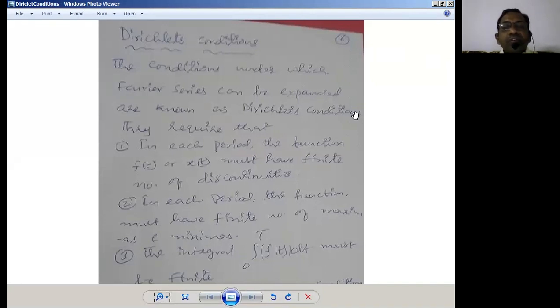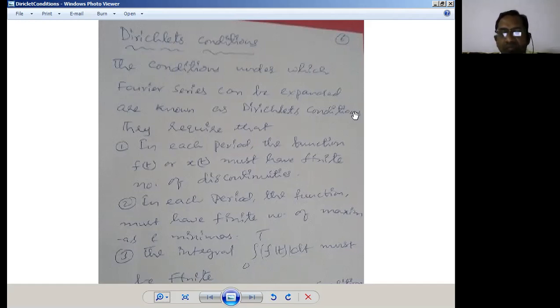for a Fourier series. That means a Fourier series can be applied to a signal if it satisfies the following Dirichlet conditions. So the conditions under which the Fourier series can be expanded are known as the Dirichlet conditions.